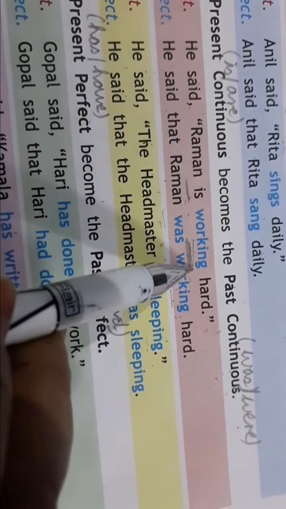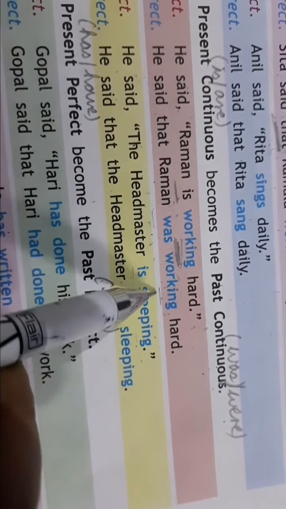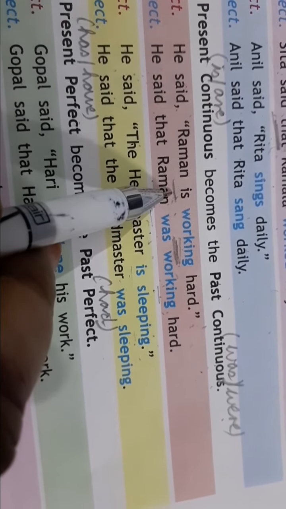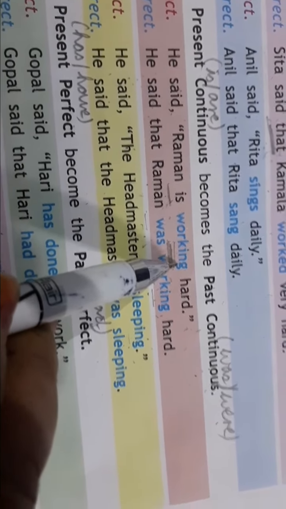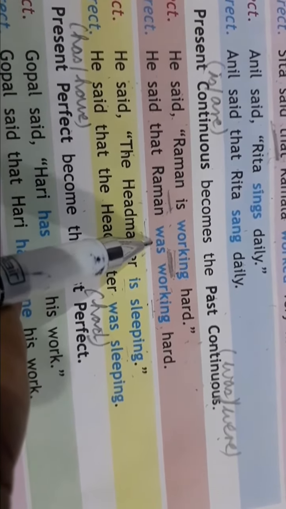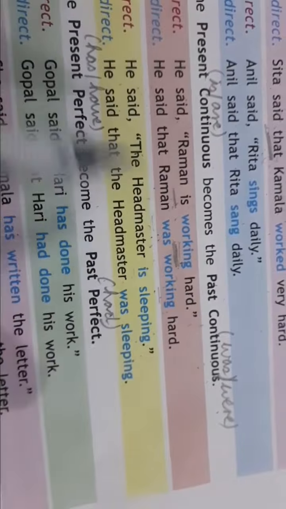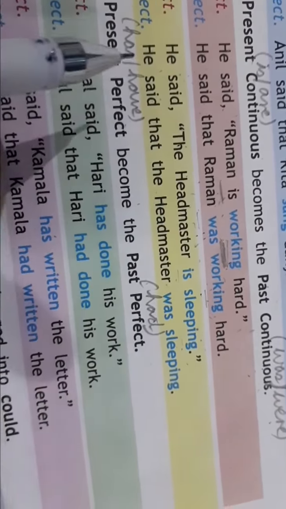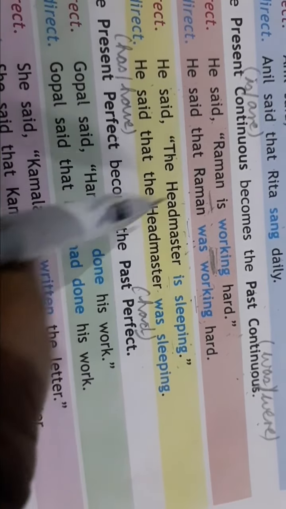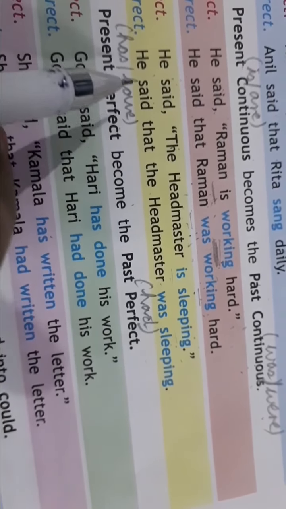Raman is working will change into was working. Why? Because present continuous. What is present continuous? Is ing. You know na? So it will change into past continuous. Was working hard. He said, the headmaster is sleeping. He said that the headmaster was sleeping. Remove all the punctuation marks. Only full stop you will not remove, and you will start with capital letter.